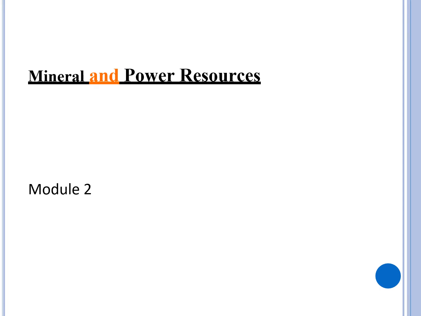Evening, children. This is module number 2 of the chapter Mineral and Power Resources. We had already done module number 1, in which we talked about what a mineral is, the ways to extract it, like quarrying, drilling, mining, what its uses are, and so on. We had left one portion of it, that is how to conserve it.